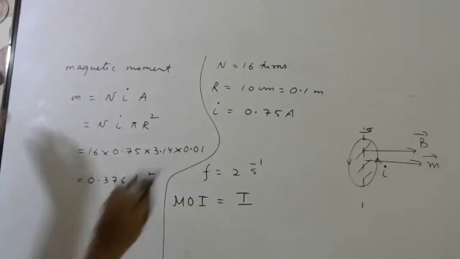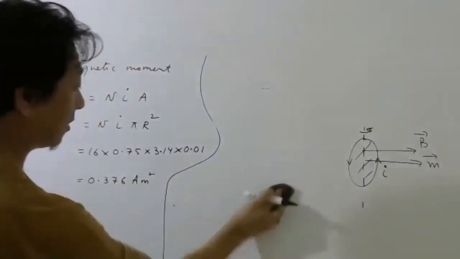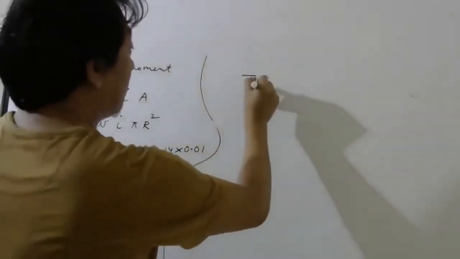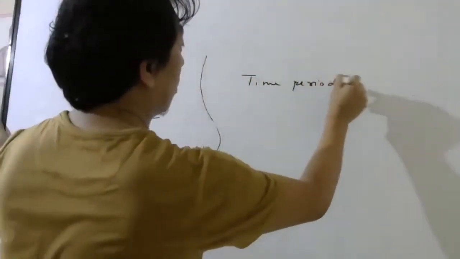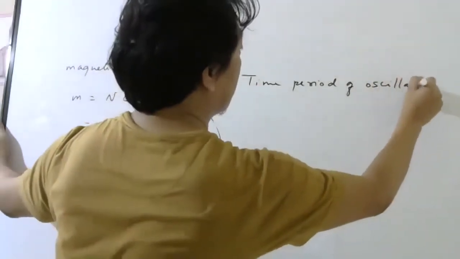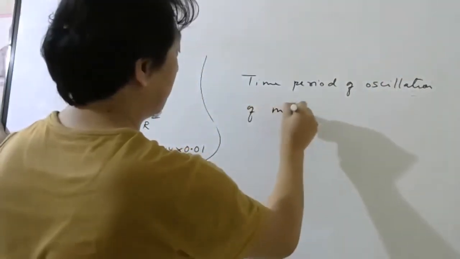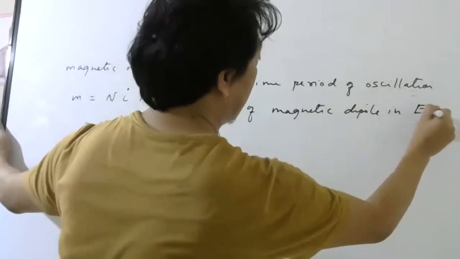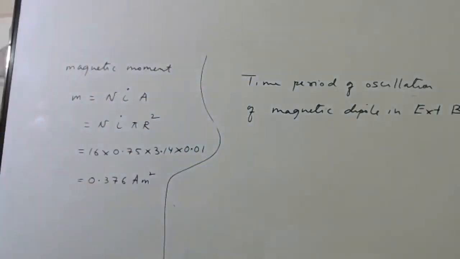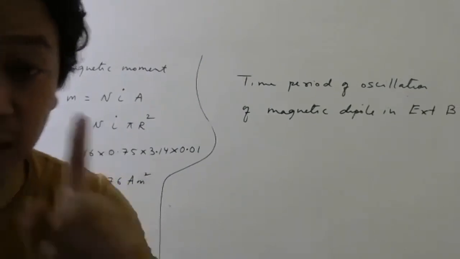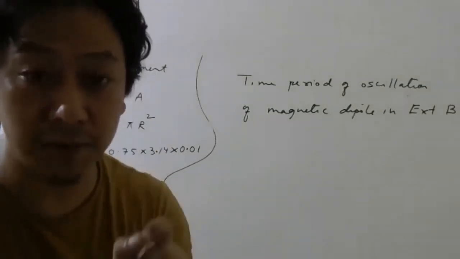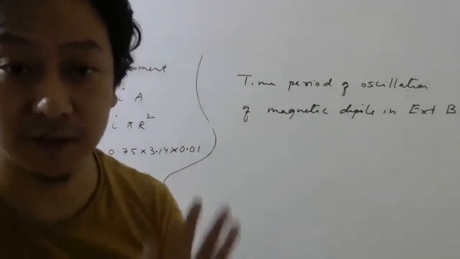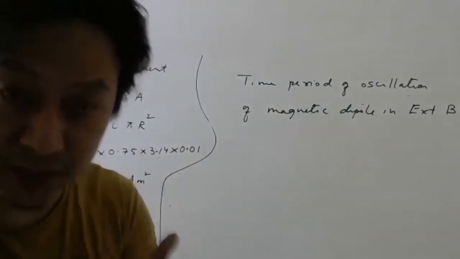Now, I have given you on the first day of this chapter the formula for time period of oscillation of a magnetic dipole in external magnetic field. In external magnetic field, the formula for time period is important. Even if numericals may not come, sometimes for 2 marks, they will only ask the formula and tell you to explain the symbols. So only the formula you will have to write. So please remember the formula.